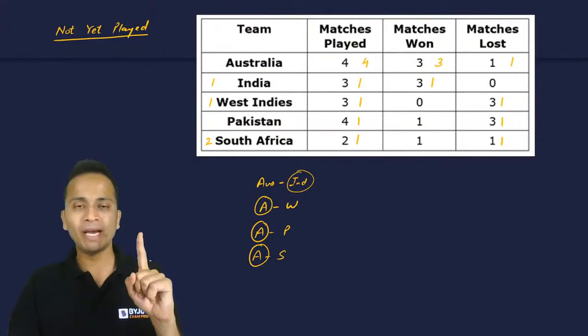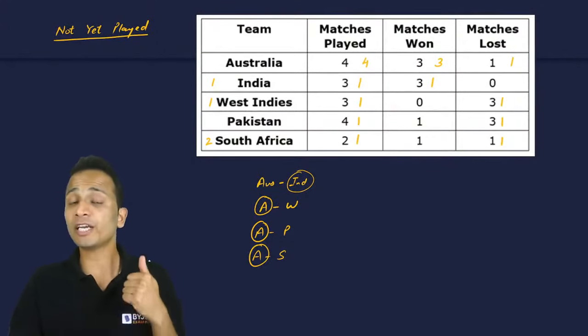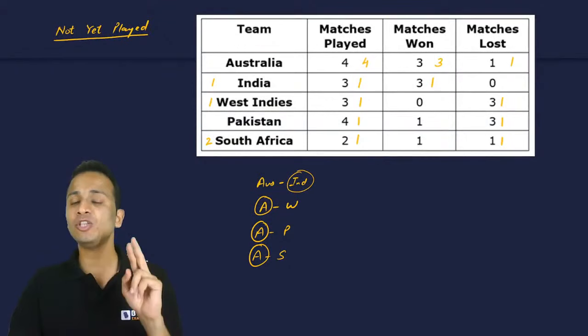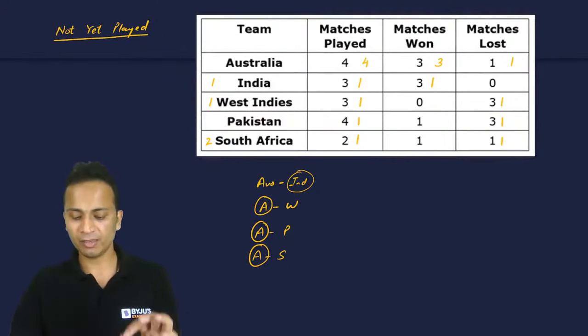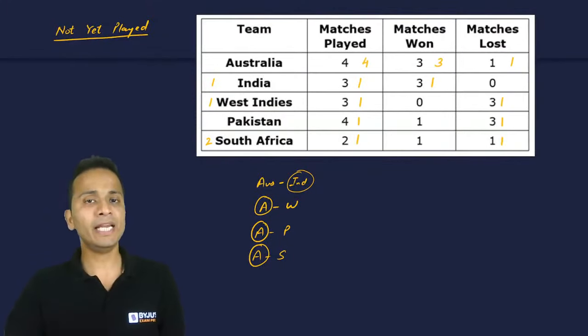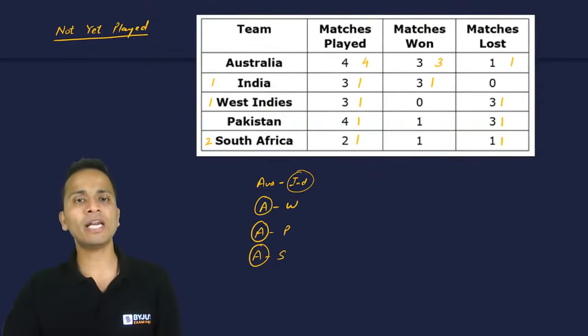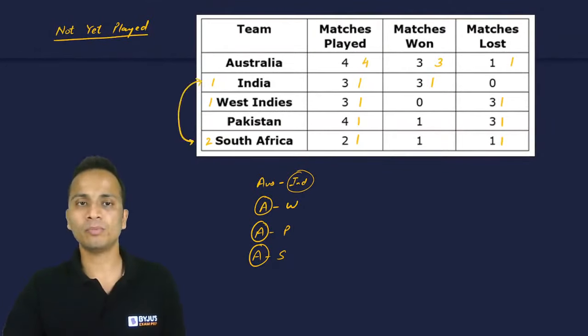So, इंडिया का 1 मैच बचा है, वेस्ट इंडीज का 1 मैच बचा है, साउथ अफ्रीका के 2 मैचेस बचे हैं. एक मैच में 2 टीम्स प्ले करती हैं. So कौन कौन से मैचेस नहीं हुए हैं अभी तक? Please write this thing. India का 1 मैच बचा है, West Indies का 1 मैच बचा है. तो अगर India West Indies आपस में खेल लेंगे, if they will play against each other, then the remaining 2 matches of South Africa, अब South Africa अपने साथ तो नहीं खेलेगा. Fine. So obviously the matches which are left, India and South Africa 1 match, and West Indies and South Africa another match. So these 2 are the matches which are left.